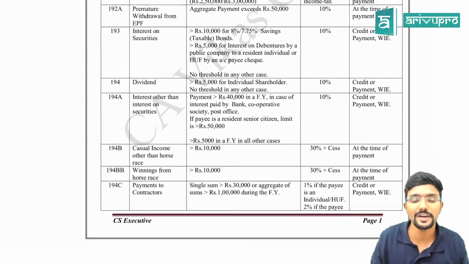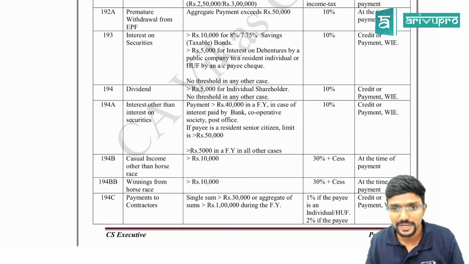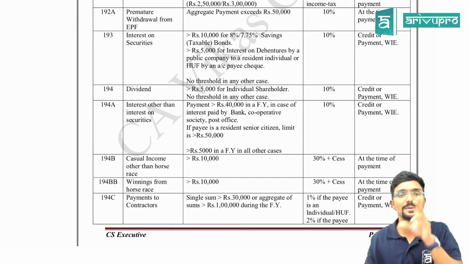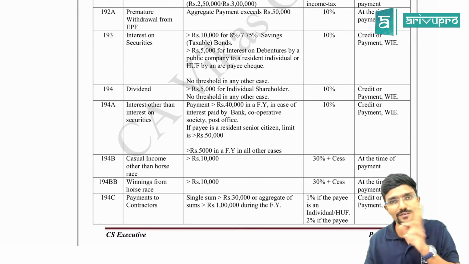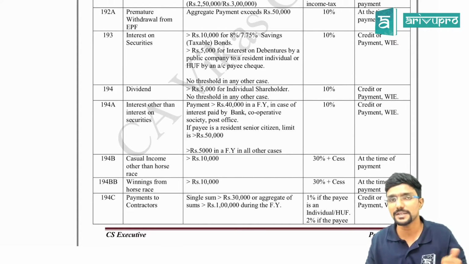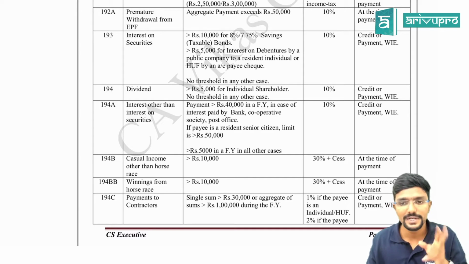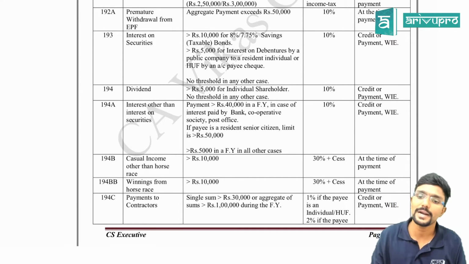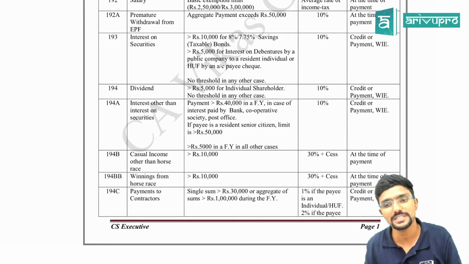Okay. Next, dividend. For any dividend paid by the company to an individual shareholder, the threshold limit is 5,000. Only if the payment is more than 5,000, TDS will be deducted. In all other cases, assume the shareholder is a company or partnership firm, then there is no threshold limit. TDS has to be deducted on the full amount at 10% at credit or payment, whichever is earlier.